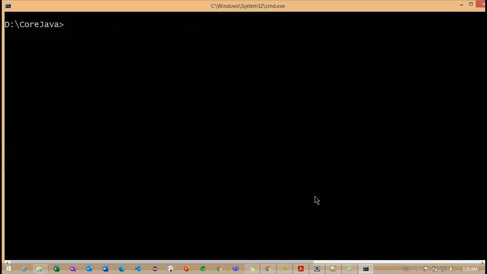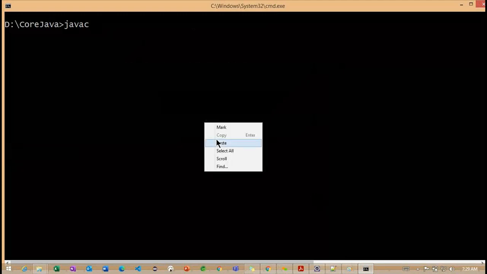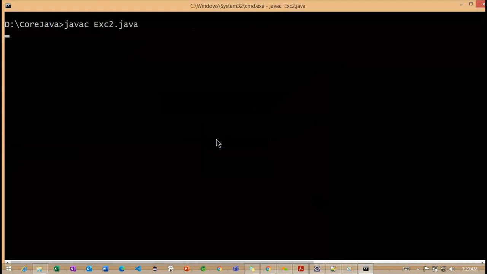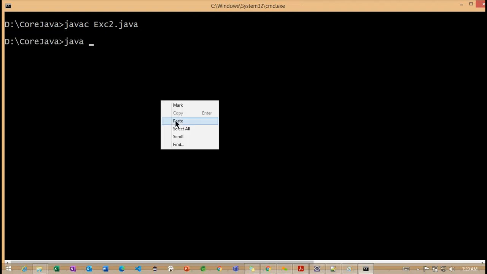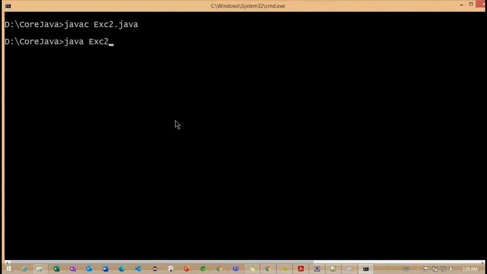Let me clear the console and run javac Exception2.java, and it is compiled successfully. Now I'm executing this example. What is the message we are getting? Division by 0. Using the try and catch block, we are preventing the default exception handling, so we are not seeing the message we identified previously.